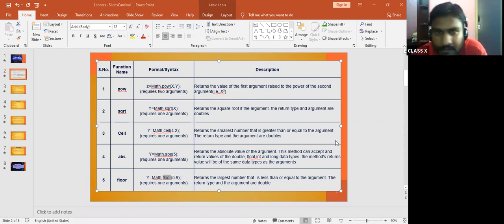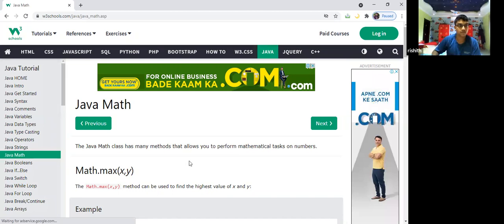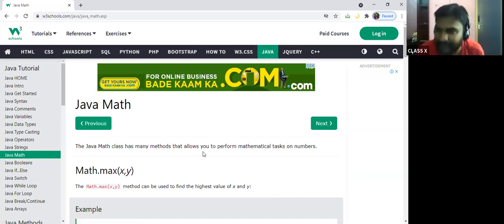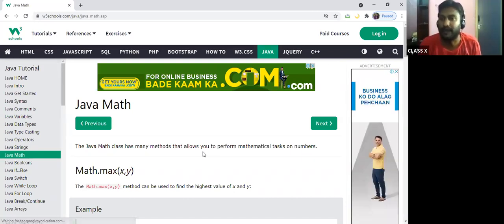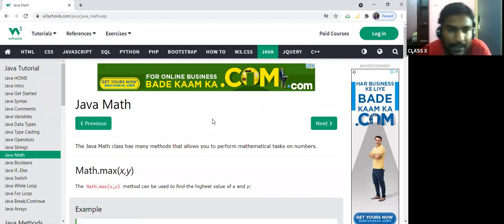Now can you see? Java Math. Rishit, can you see? Yes, sir. Okay, now let us go with the website and see how it works. The Java Math class has many methods that allow you to perform mathematical tasks on numbers, methods like maximum, minimum, pow, floor, ceil. All are mathematical functions.